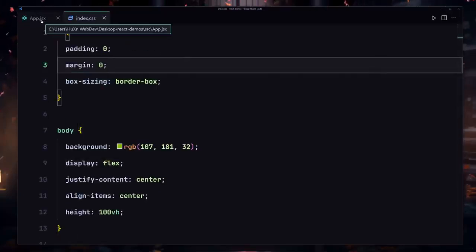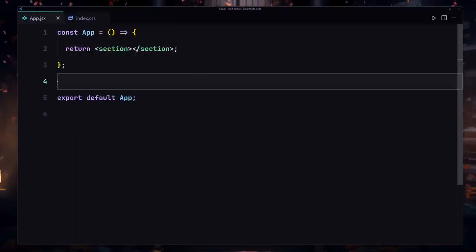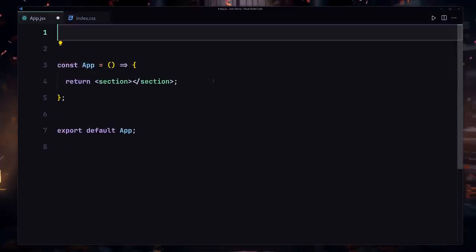So here you can see we're now providing all of our styling. Now I'm going to go into my App.jsx component, and if I want to use all of that styling, the first thing we have to do is import it in this component. So I'm going to use import, and then we have to write a string, and then we have to go one level up. We have to write index.css.